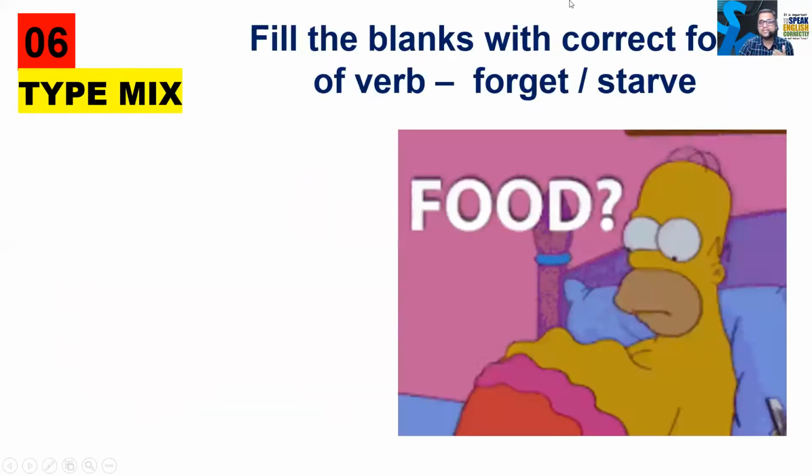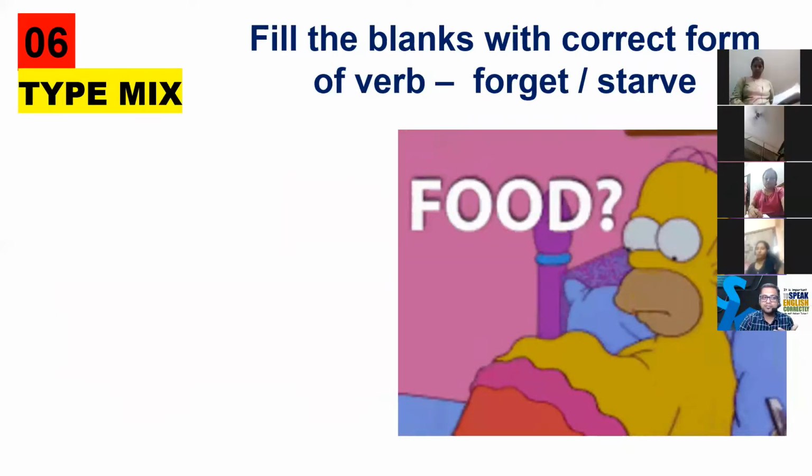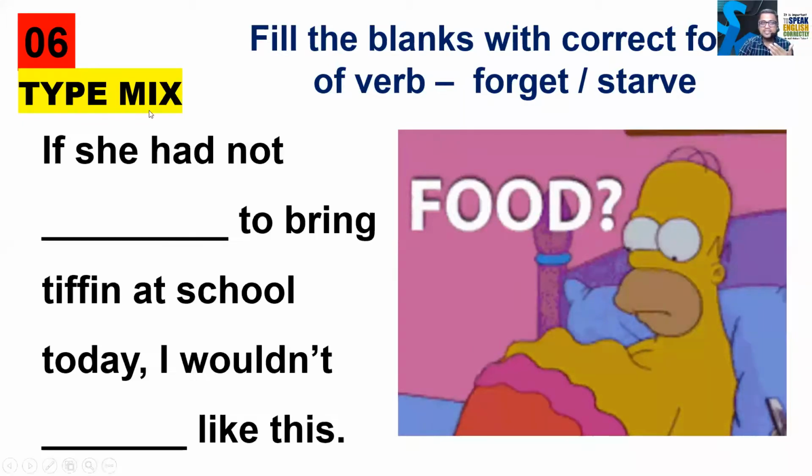Number 6. There are two verbs. You have to write the correct verb. The first verb is forget and the second verb is starve. Starve means to suffer from hunger. This is the sentence: if she had not forgotten to bring tiffin at school today, I wouldn't starve like this.